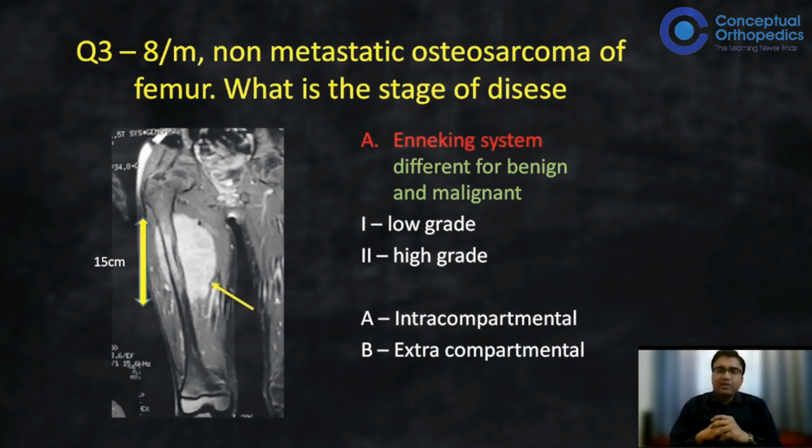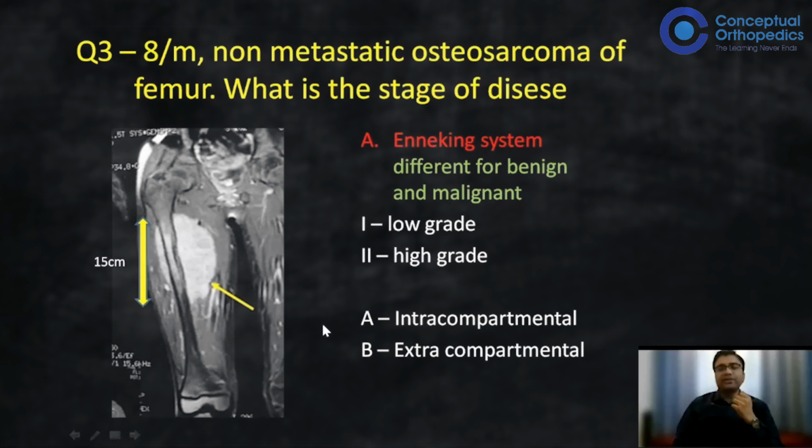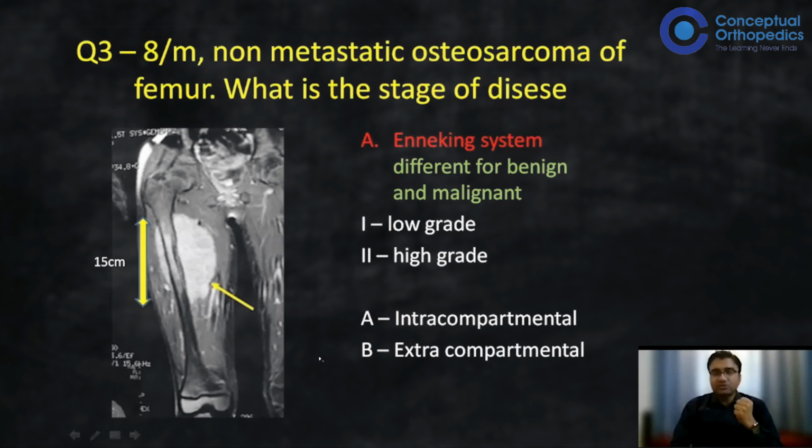And if the lesion was, you can see the lesion here, suppose there was a skip lesion here in the distal femur, will it be called a metastasis or will it be called the same? It is a localized type of disease. No, metastasis only, sir. Metastasis, yes, with the same bone. Even if it is regional or a skip lesion, it carries almost the same poor prognosis as a metastasis. So skip lesions should not be taken lightly. They change the prognosis of these lesions.